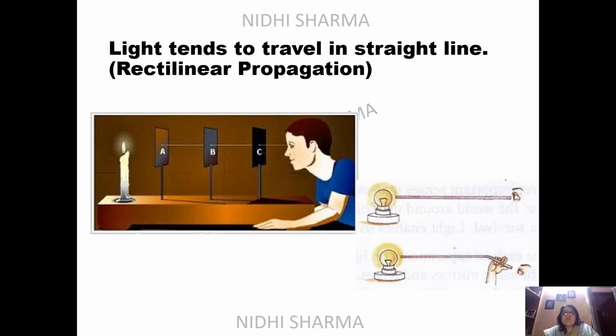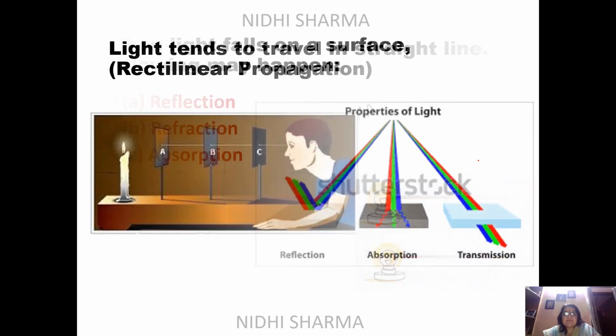Now, light tends to travel in a straight line. I think in 6th or 7th, you must have done this experiment. You have a cardboard and there are holes. If you displace the holes, you cannot see this candle light. And if they are in the aligned form like this, you can see the light. So you can see this experiment also. If you have a straight tube, then you can see the light. But if you have a bent tube, then you cannot see the light.